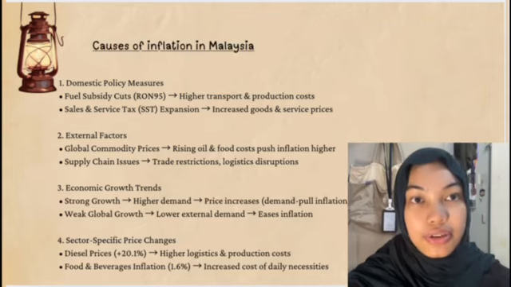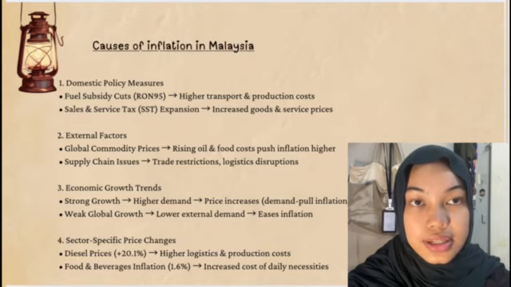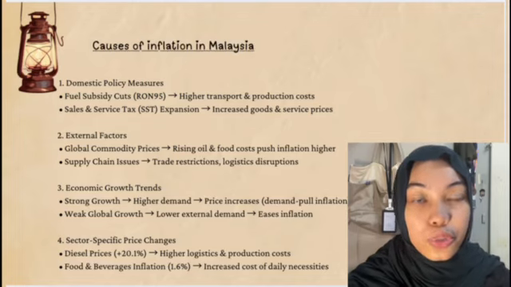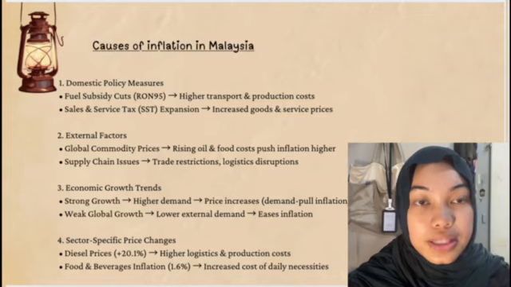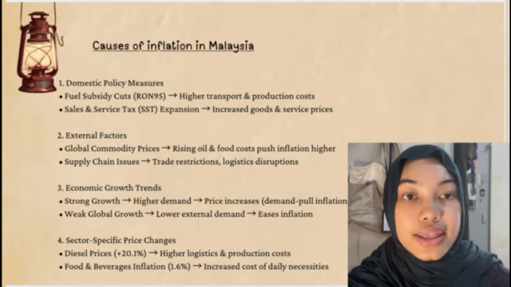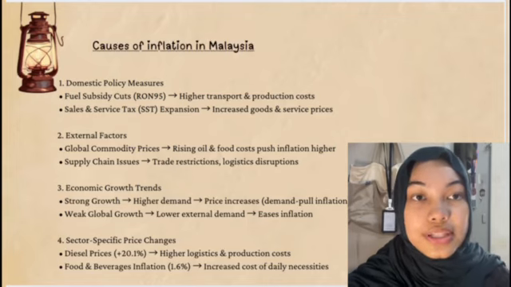Second, external factors. Malaysia's prices are also affected by global events such as global commodity prices. When oil, food, and raw material prices rise, it costs more to produce goods. Supply chain problems, shipping delays and trade restrictions make imported goods more expensive. Since Malaysia trades with other countries, these issues affect local prices too.